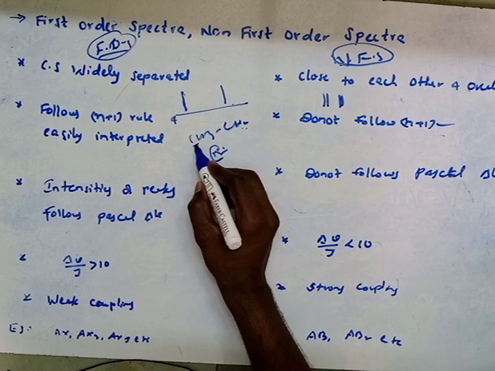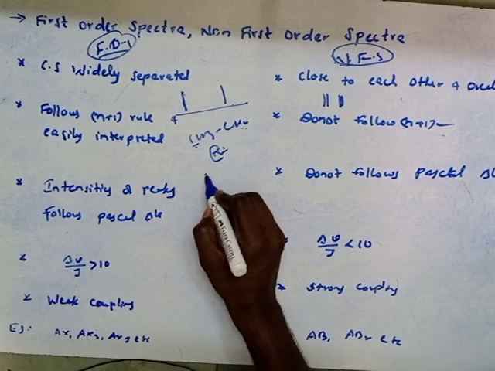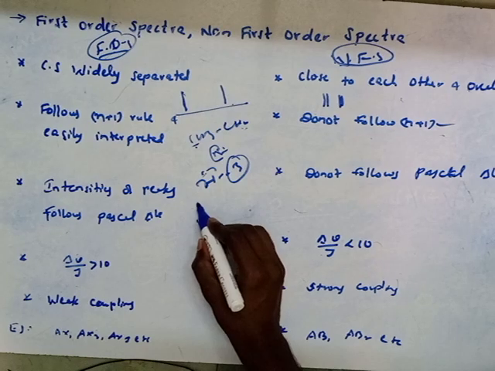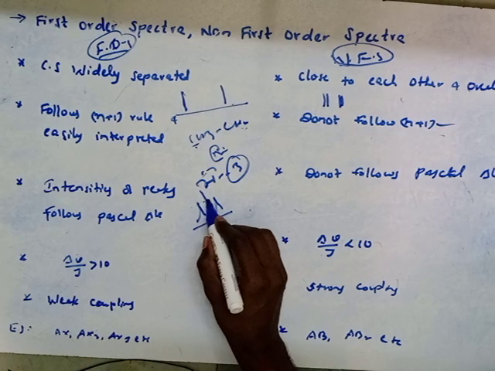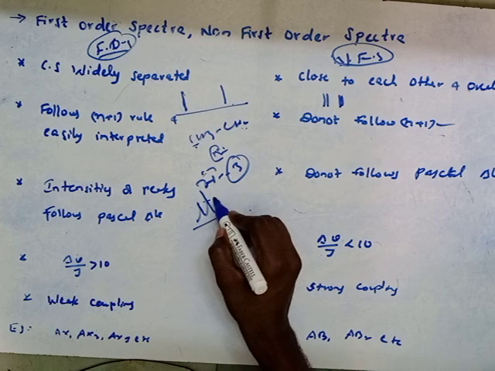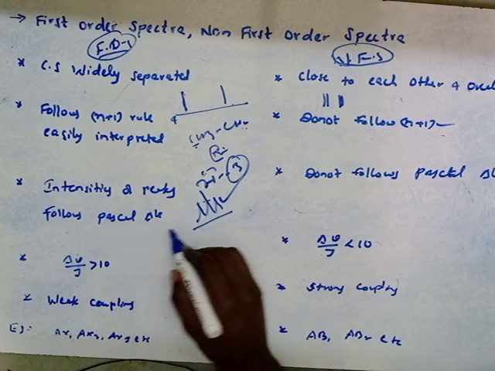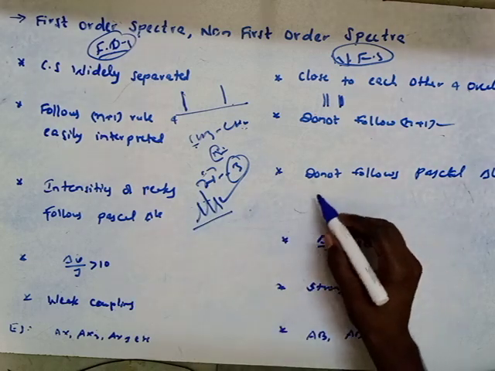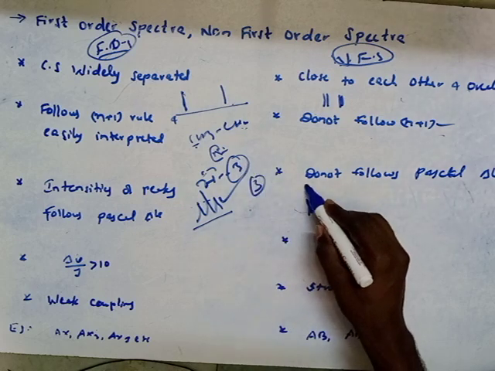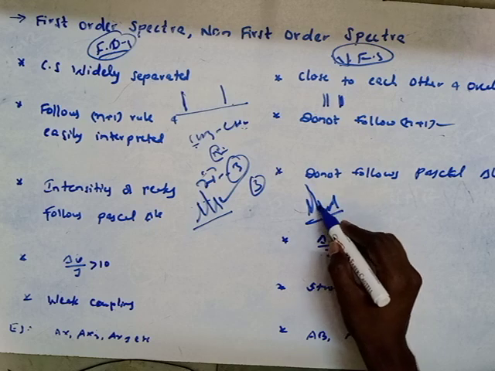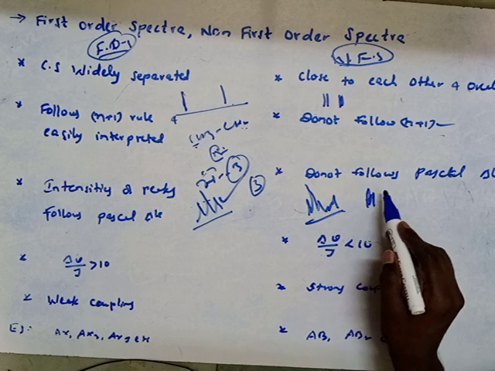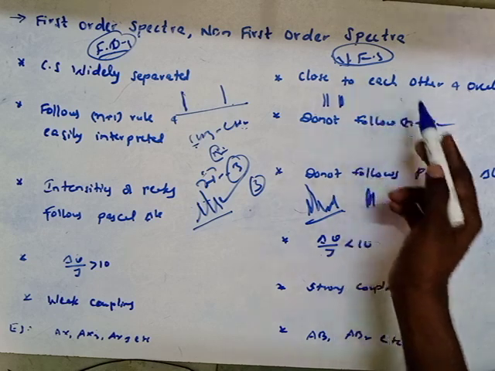For this carbon, how many neighboring protons are there? Three. For three, two plus one means three, so it is a triplet. It simply follows the Pascal triangle method and gives non-distorted signals. Whereas if it does not follow the Pascal triangle method, the signal will be different, and overlapping of signals takes place, so we cannot interpret properly for non first order spectra.